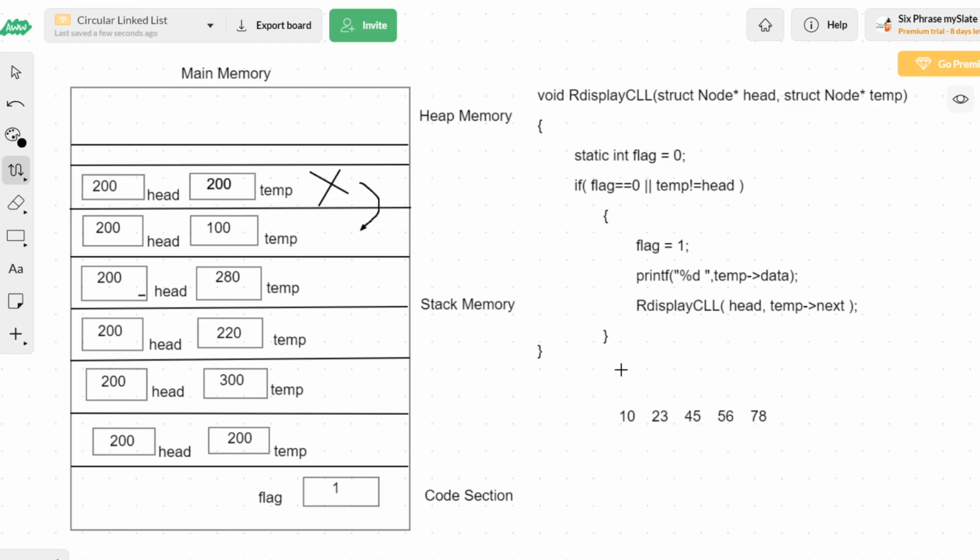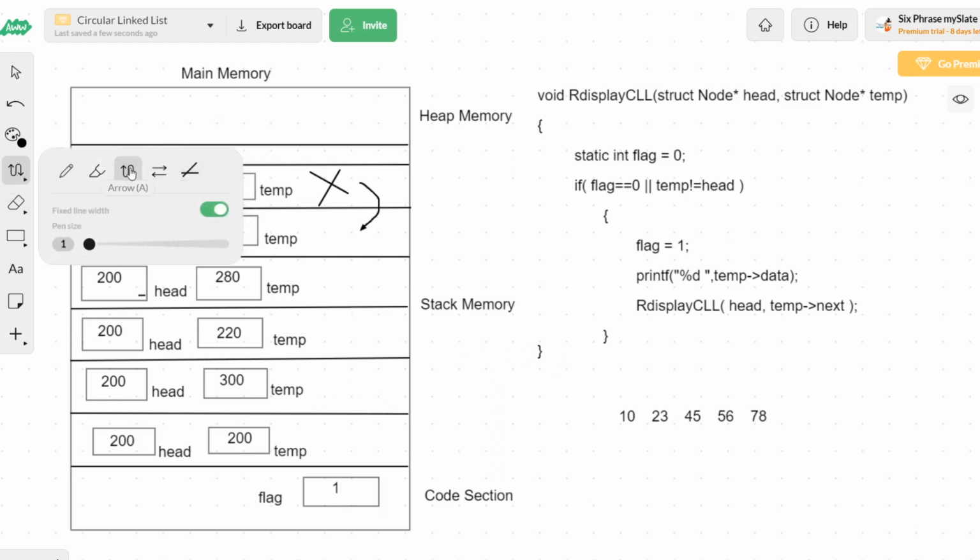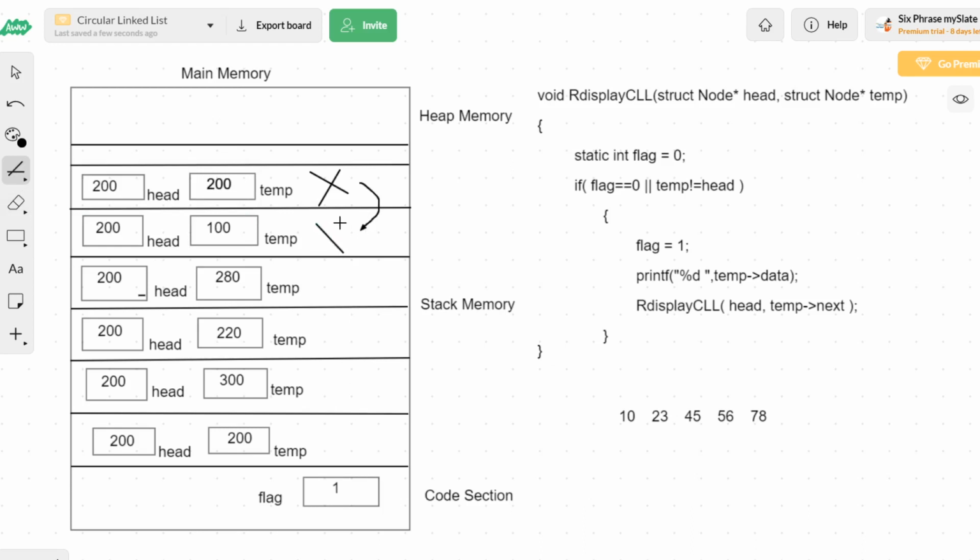If after the recursive call we had any line, then that line would be executed at the time of deleting the activation record. But here there are no lines after the recursive call, so nothing will be executed at the returning phase, otherwise called the descending phase. So no need to check for anything.